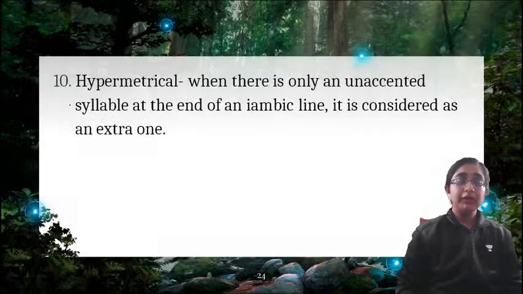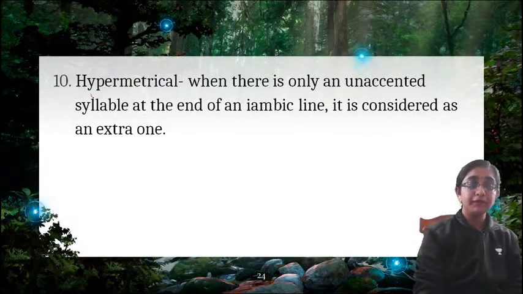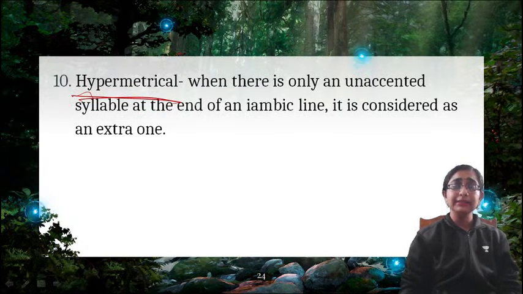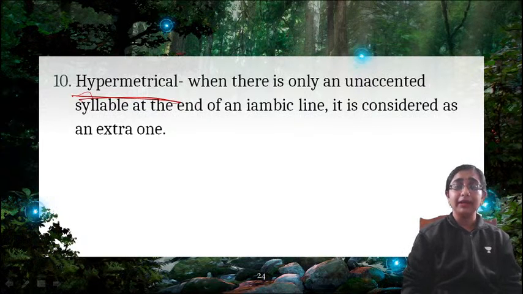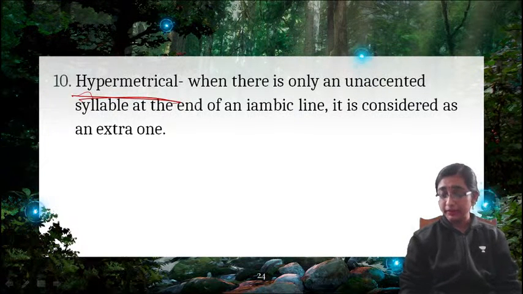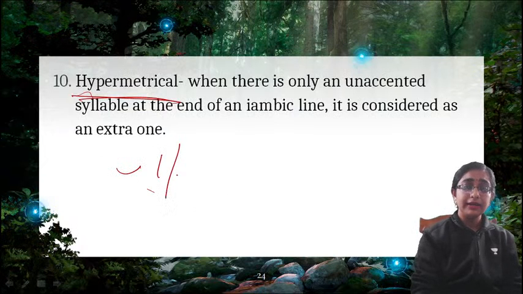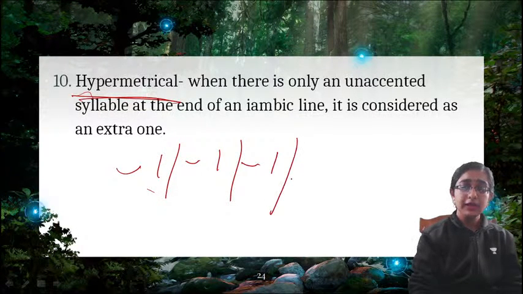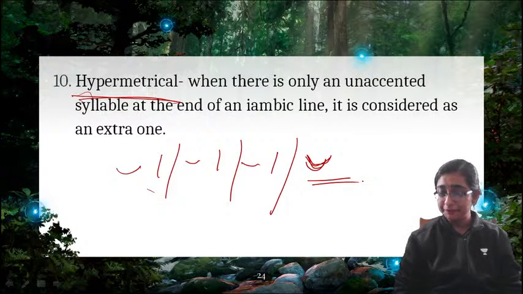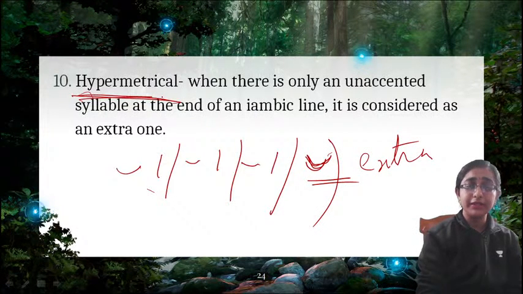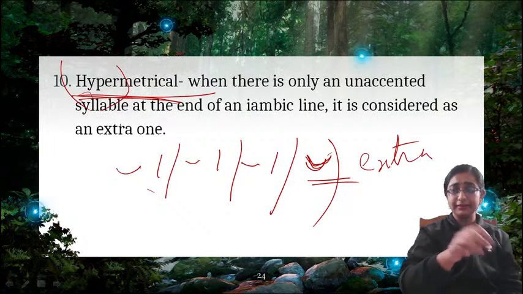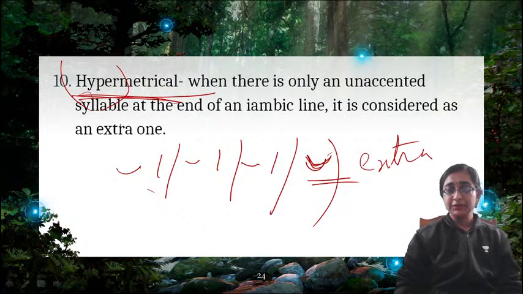Now, next important type is hypermetrical. What is hypermetrical? Hypermetrical means there is only an unaccented syllable at the end of an iambic line. It is considered an extra one. So, in an iambic line, if there is only an unstressed syllable, it is considered an extra foot. That is why it is called hypermetrical. Hyper means extra, an extra added thing. So, that is called hypermetrical.